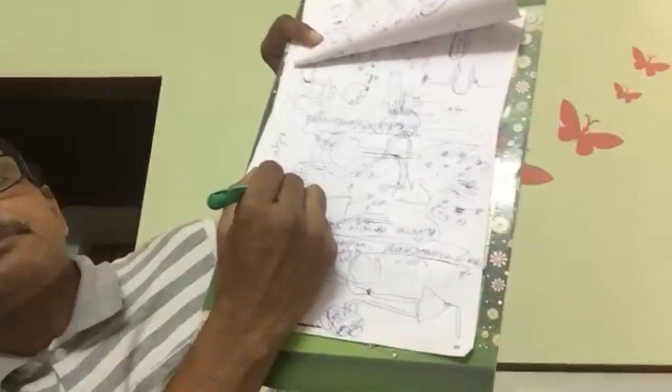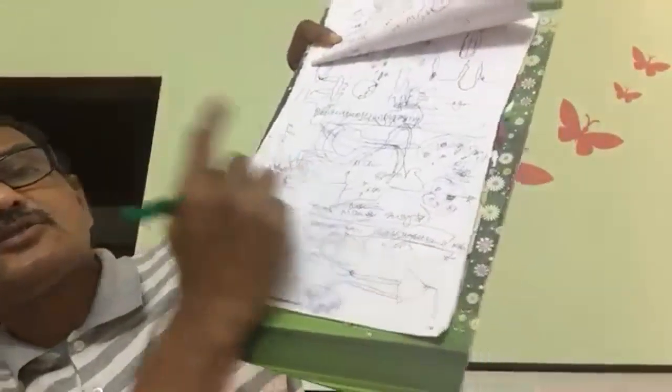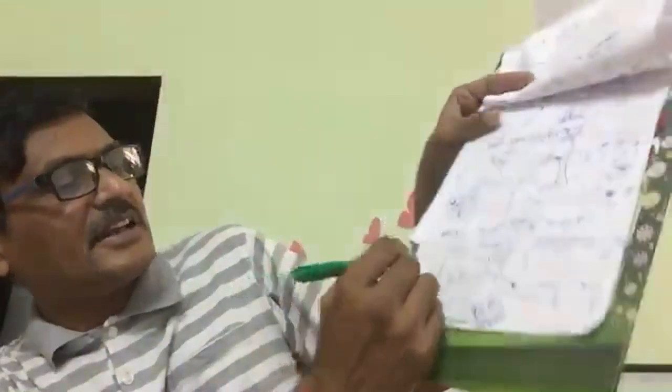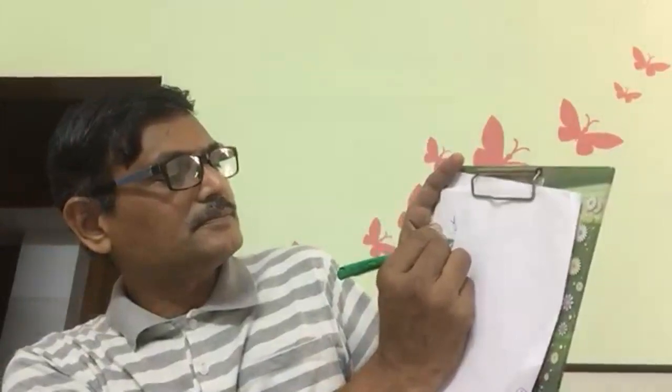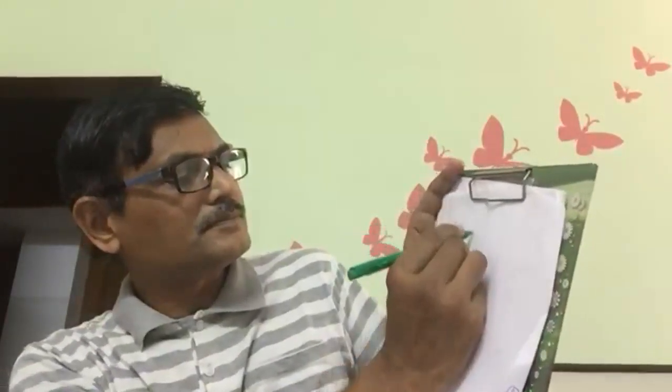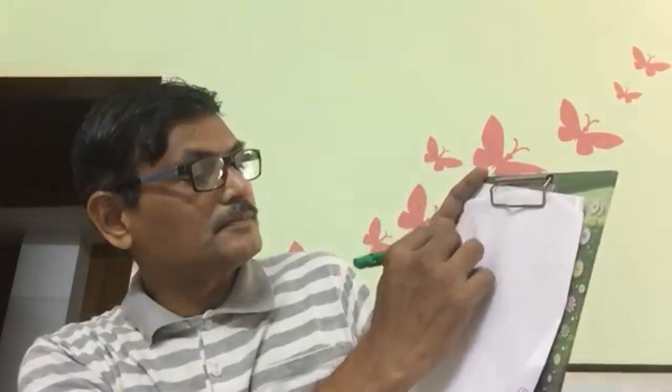calyx; inside the calyx there is the urinary papilla. So these urinary papillae will be like projections. So this is the urinary papillae.